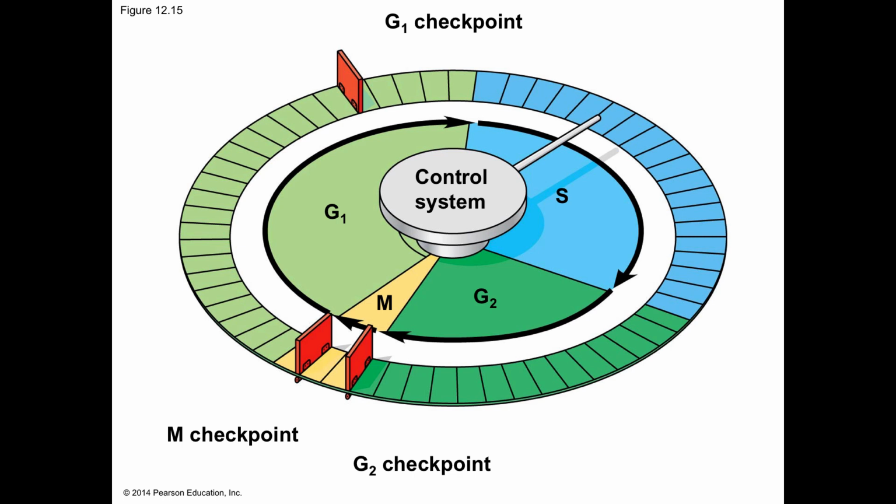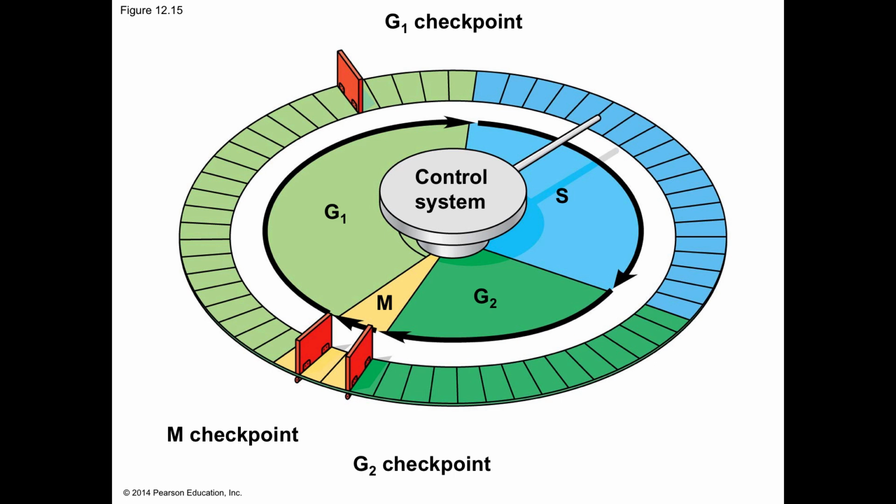If the cell does not receive a go-ahead signal, the cell exits the cell cycle and switches to a non-dividing phase, the G0 phase, G sub 0. Most cells in the human body are in the G0 phase. Liver cells can be called back to the cell cycle by external cues such as growth factors released during injury. Highly specialized nerve and muscle cells never divide.